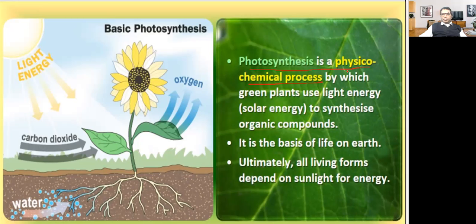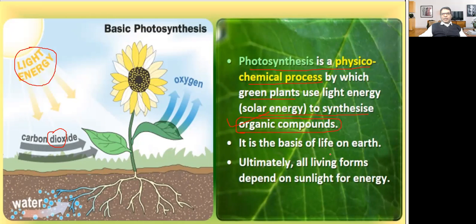So it is a physico-chemical process, because there is an involvement of physical energy, that is light energy. Then there is an involvement of some chemicals. That's why it is called a physico-chemical process, by which green plants use light energy, that is solar energy, to synthesize organic compounds. What is the product, organic or inorganic? The option will be organic compound. There is a production of organic compound.